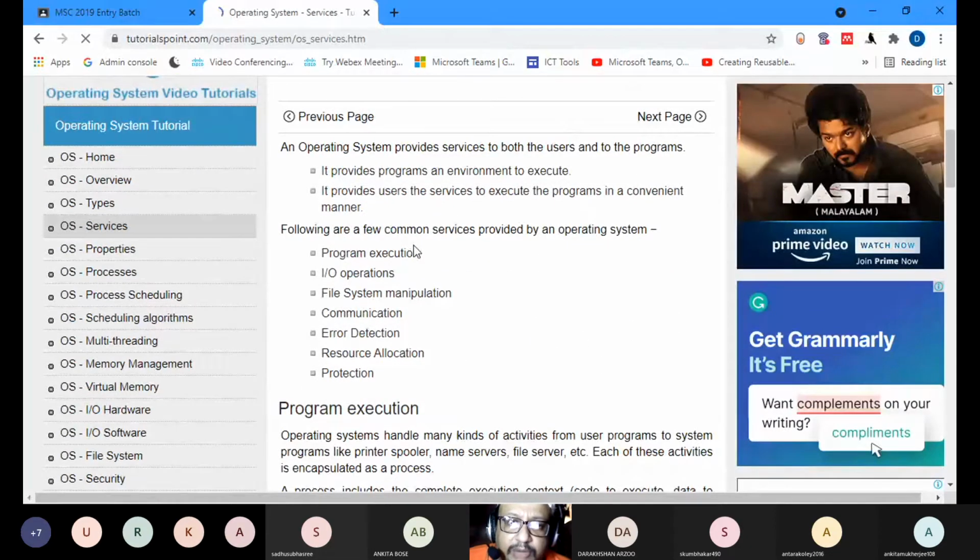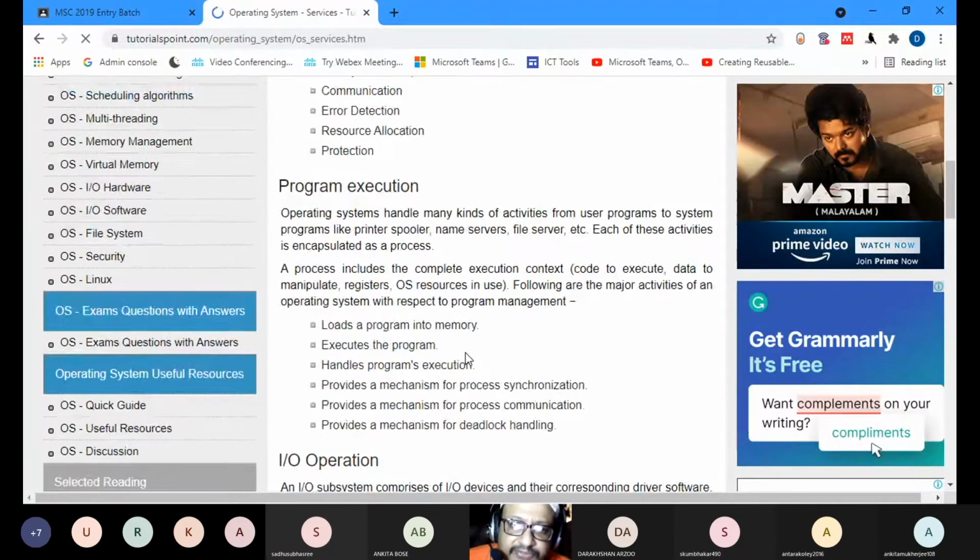So following are the common services: program execution, input-output operations, file system manipulation, communication, error detection, resource allocation, protection. So these are the services which an operating system provides. The first is to execute a program.